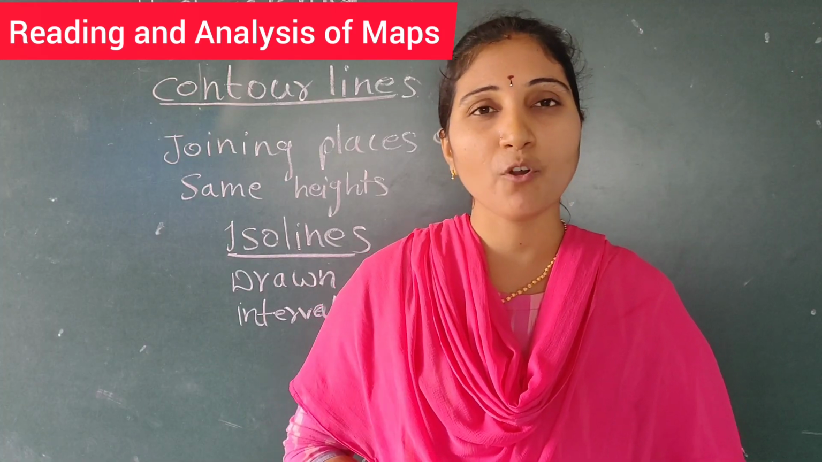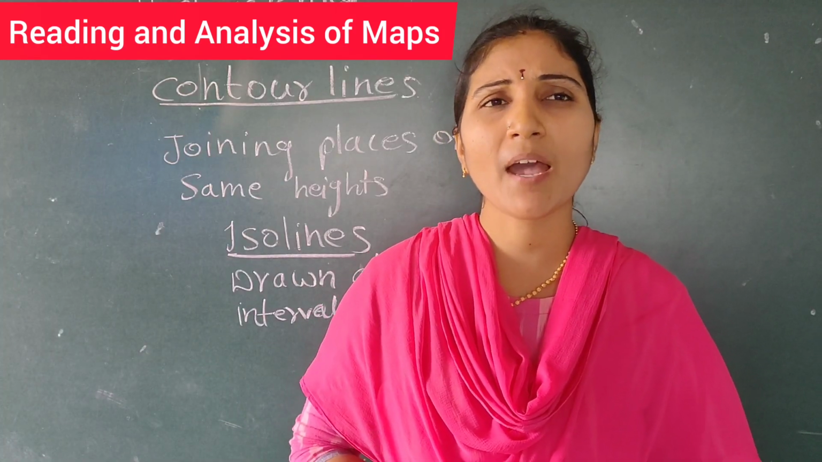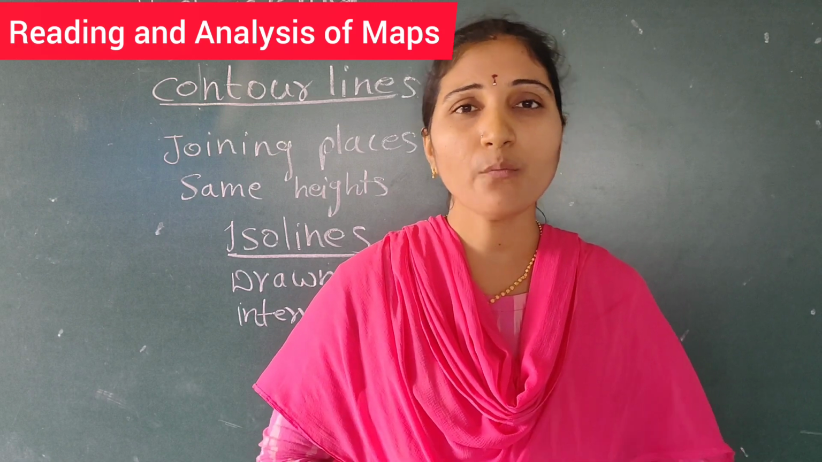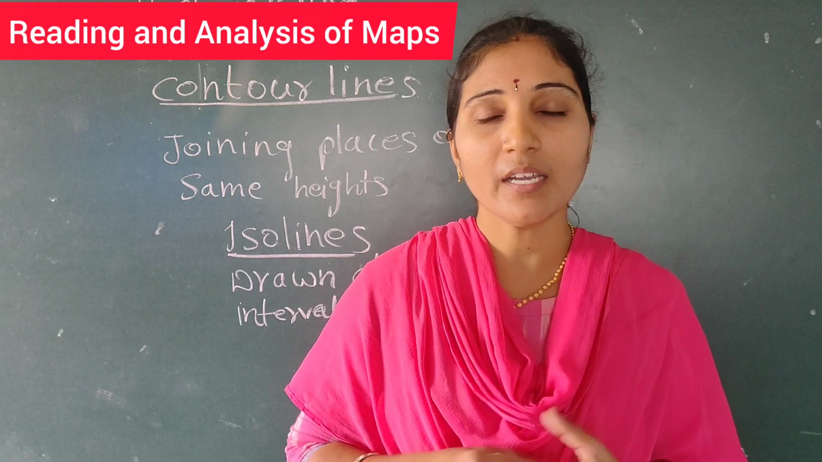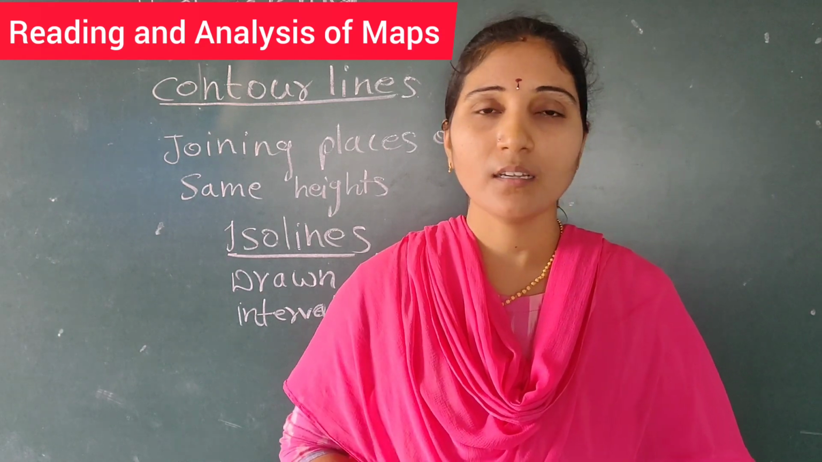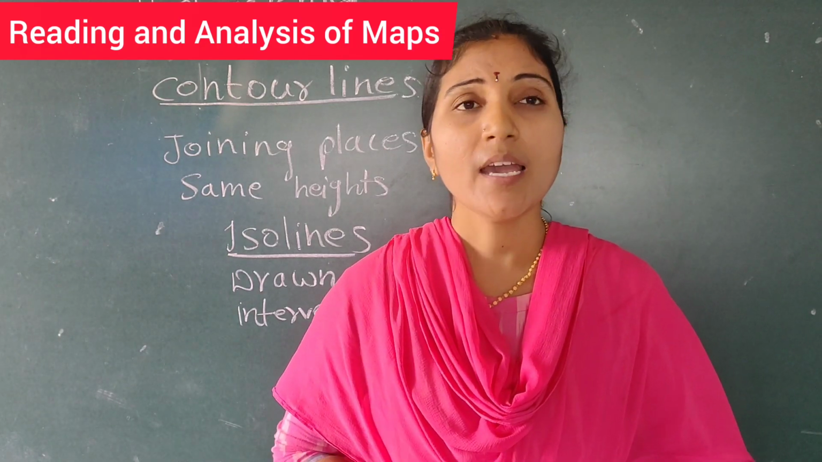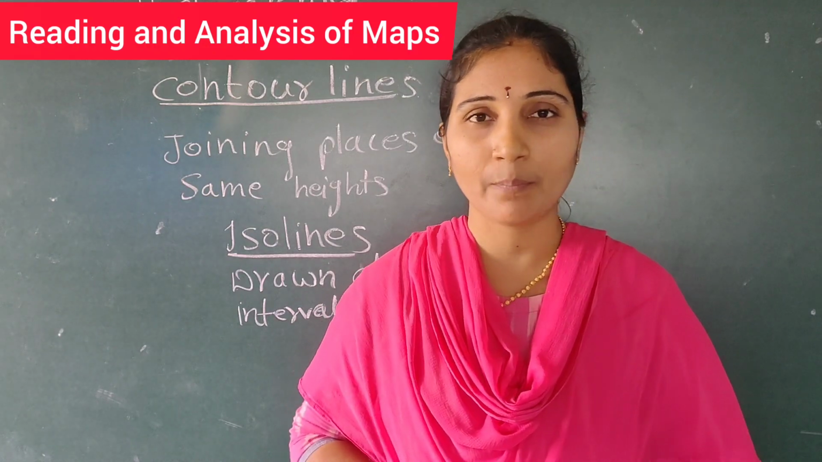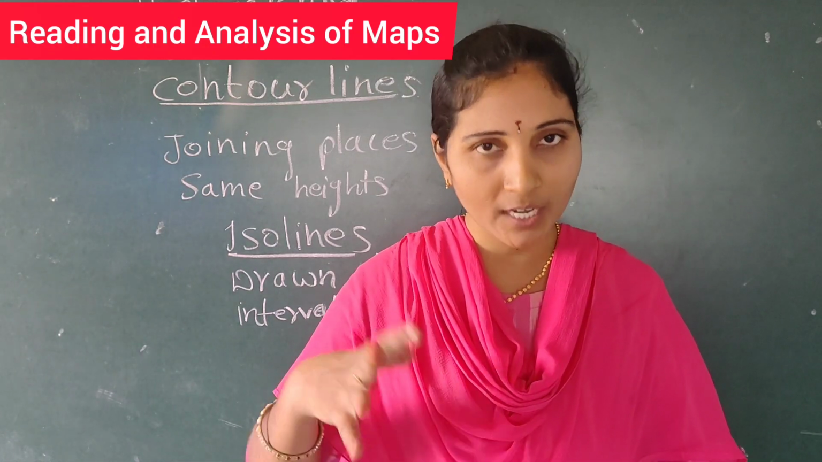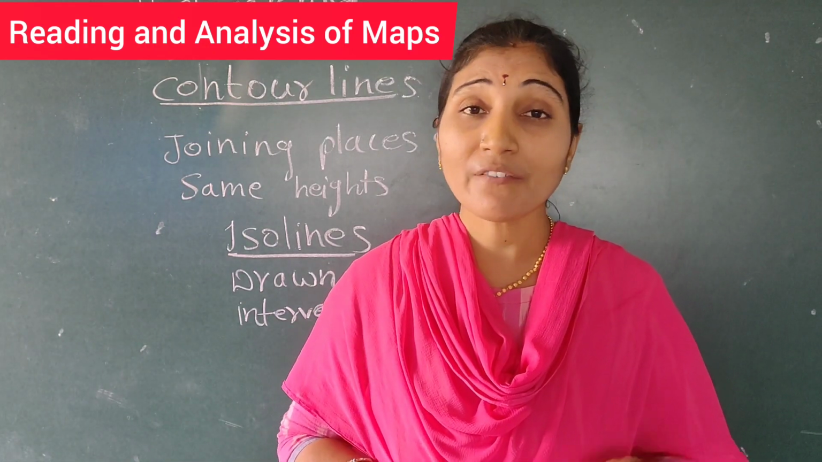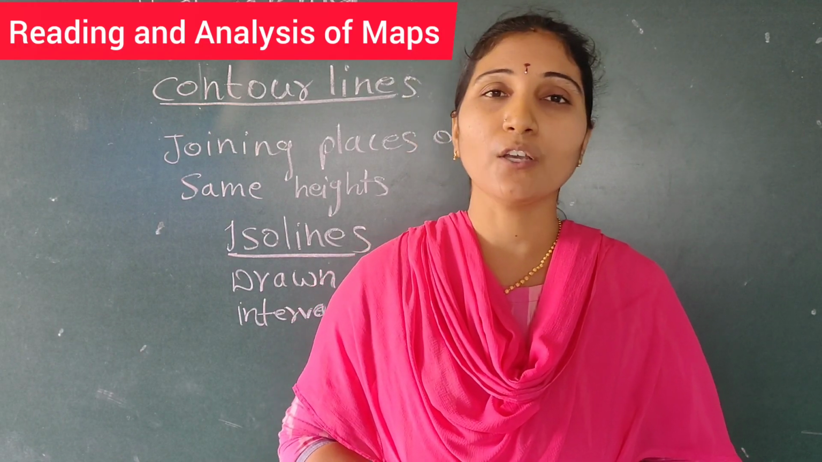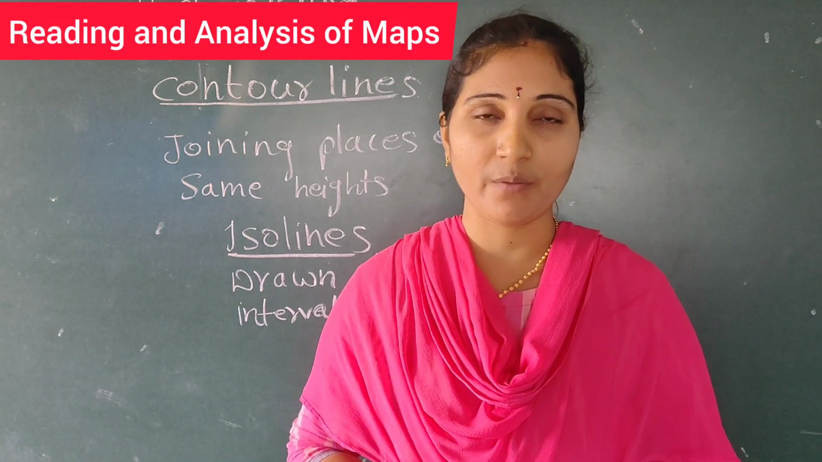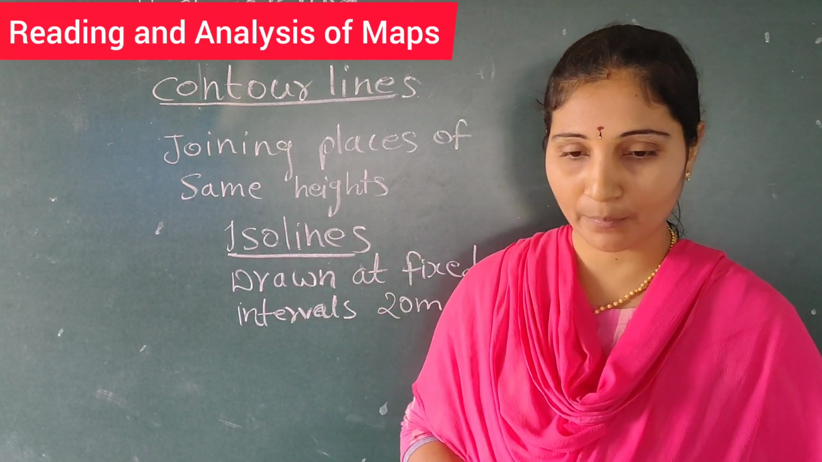Next we will discuss the thematic map. A thematic map is a map which gives only one type of information. Other than that, no other information can be seen. For example, if we talk about a population map, we can see only the information related to population, but we will not get other types of information. The map which includes only one type of information we call a thematic map.